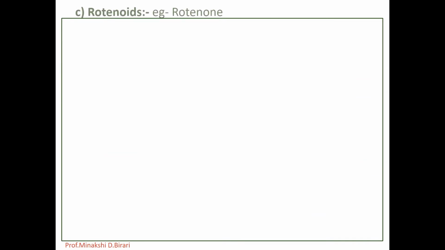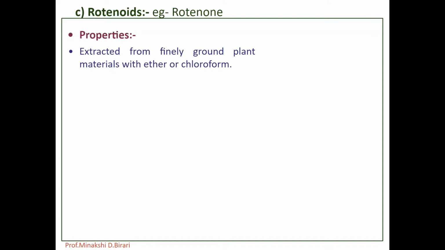Next one, rotenoids. For example, rotenone. They are colloquially rat poison intended to kill rodents. So what are the properties of rotenone? Pure rotenone crystallizes from alcohol having a melting point of 163 degrees Celsius, and it is soluble in chloroorganic solvents excepting CCl4. It is insoluble in water.